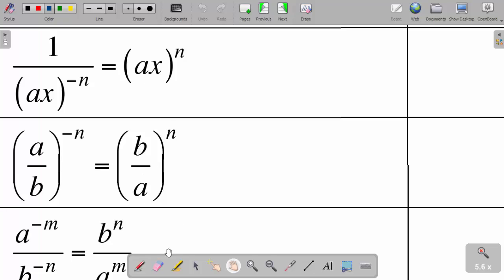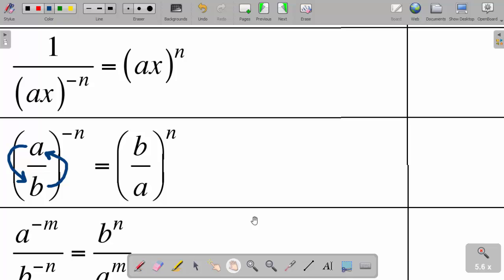Okay, hope we get together, guys. What I'm saying, this one comes here, and then the b comes here. But then the power becomes positive. And that's why it is (b over a) to the power n.